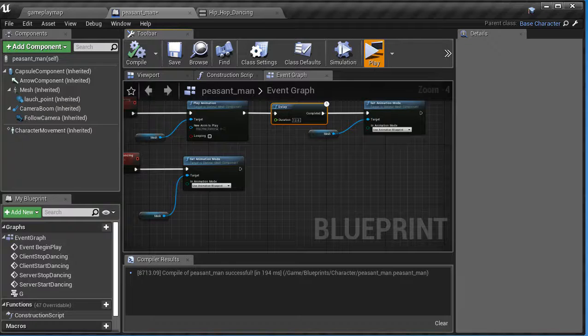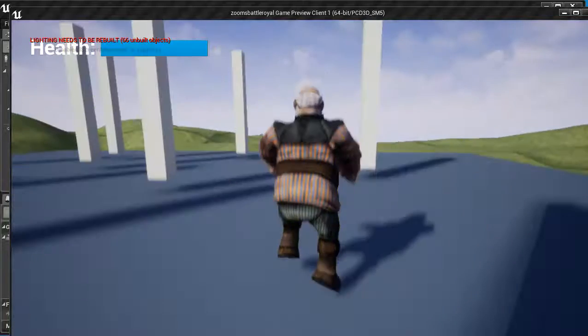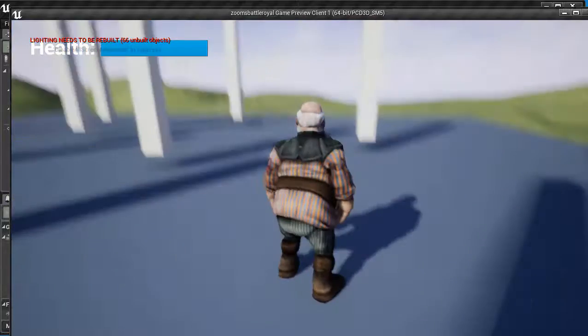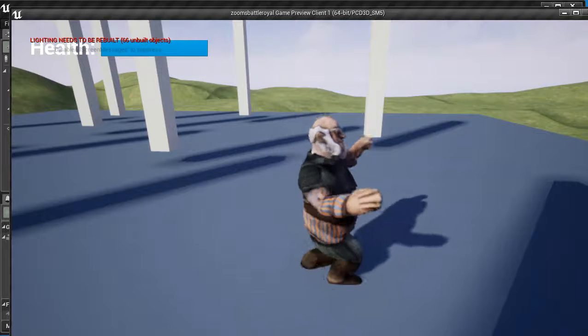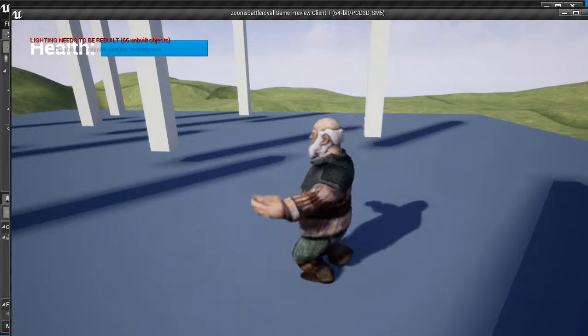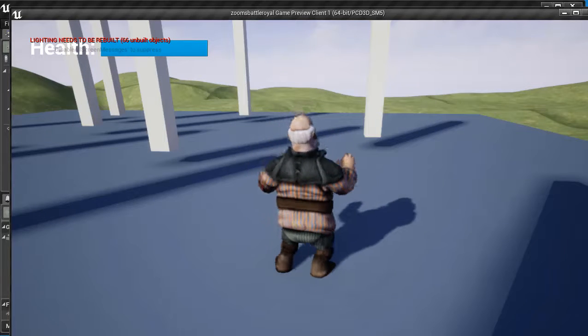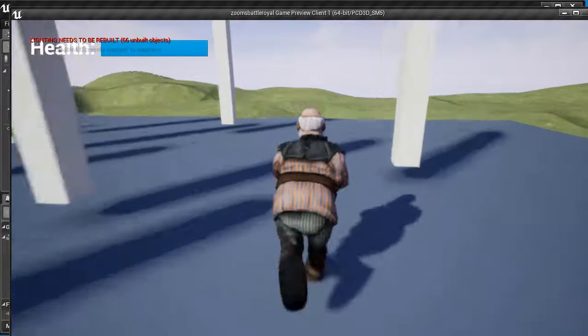jumping and stuff. So now if I hit play and he's falling, I'm just going to make him dance. Here we go. Okay, G. We're going to make him dance. And now with that in there, when he stops, he should go right back to regular old animation mode, and I should be able to run normally. So after 12 seconds, there we go, and look at that.